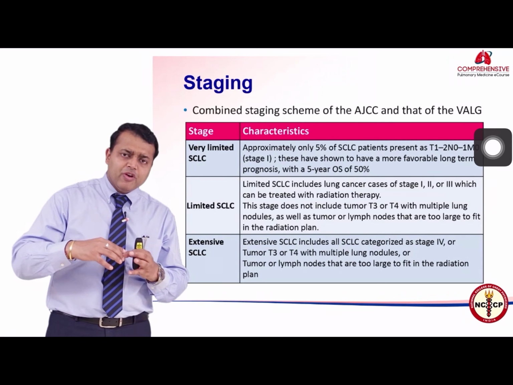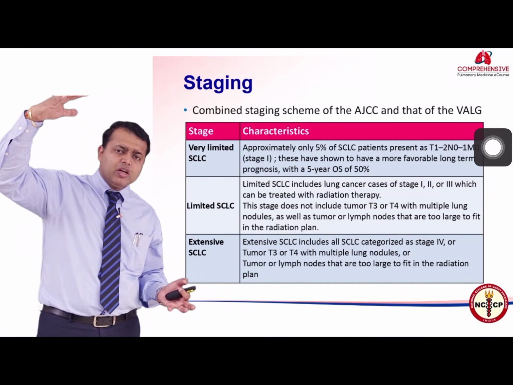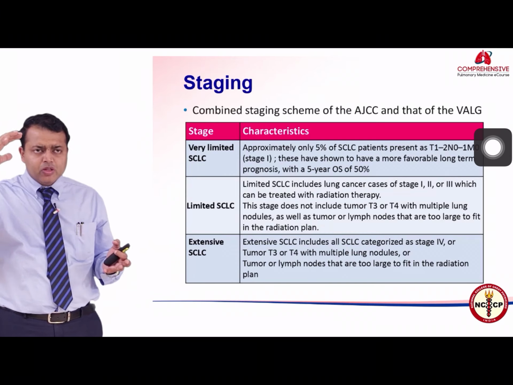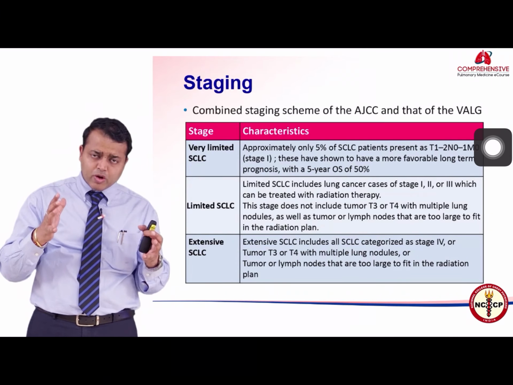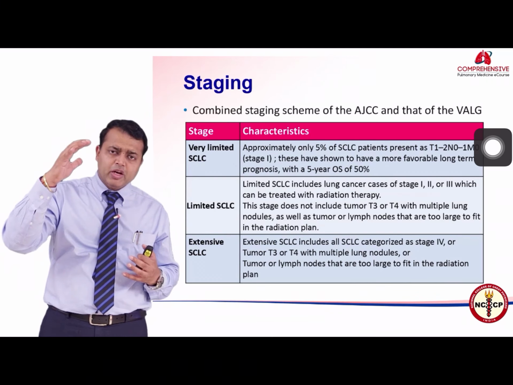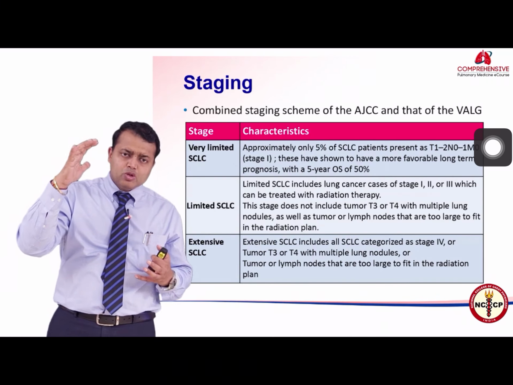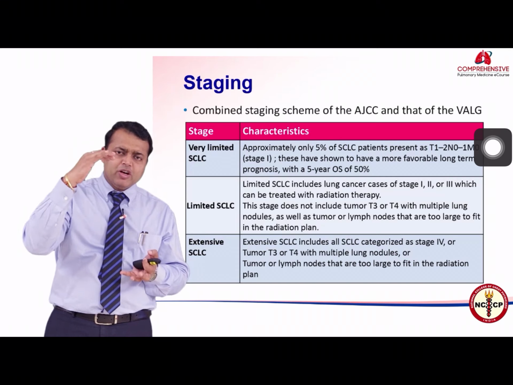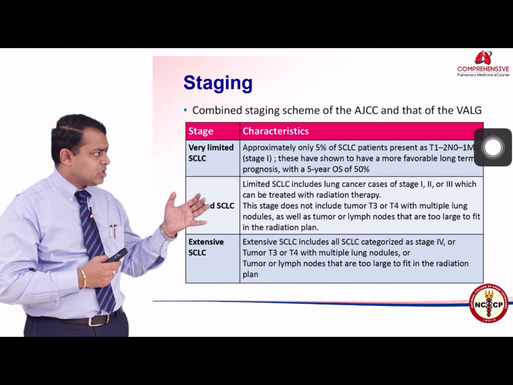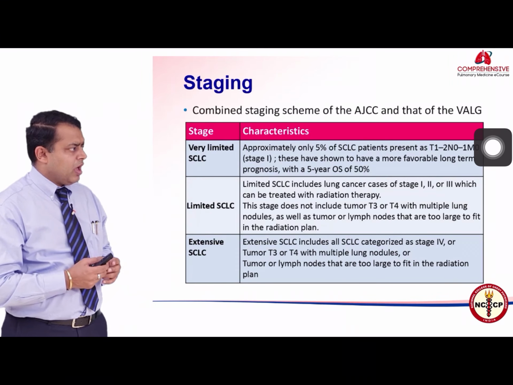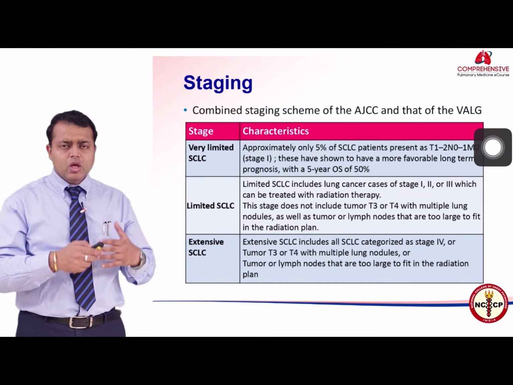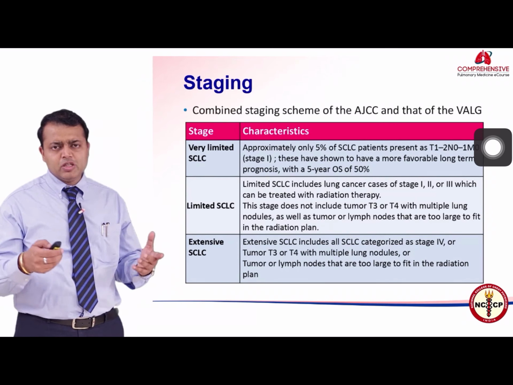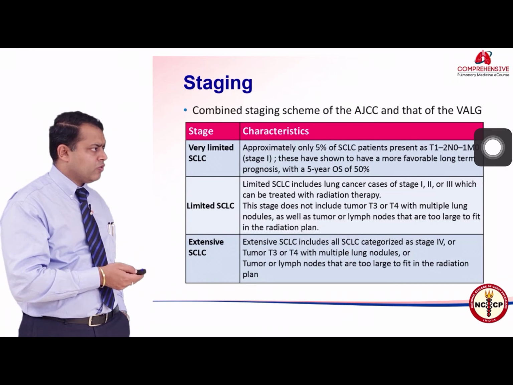If somebody has a very extensive lung disease, they will not be labeled as limited stage disease, although it is still in the thorax, because they cannot be taken into one radiation portal. Extensive stage disease is of course those who have multiple lung nodules or have liver, bone or brain metastasis and so on and so forth.